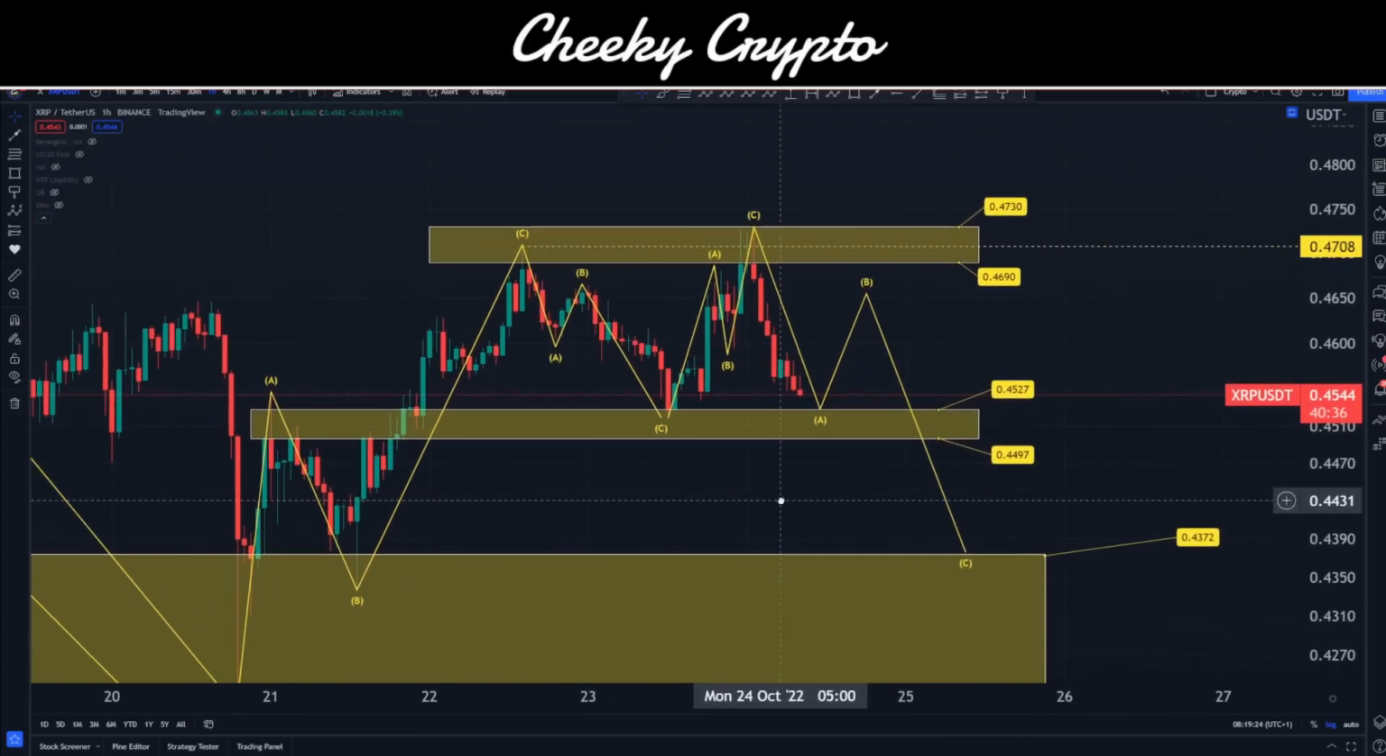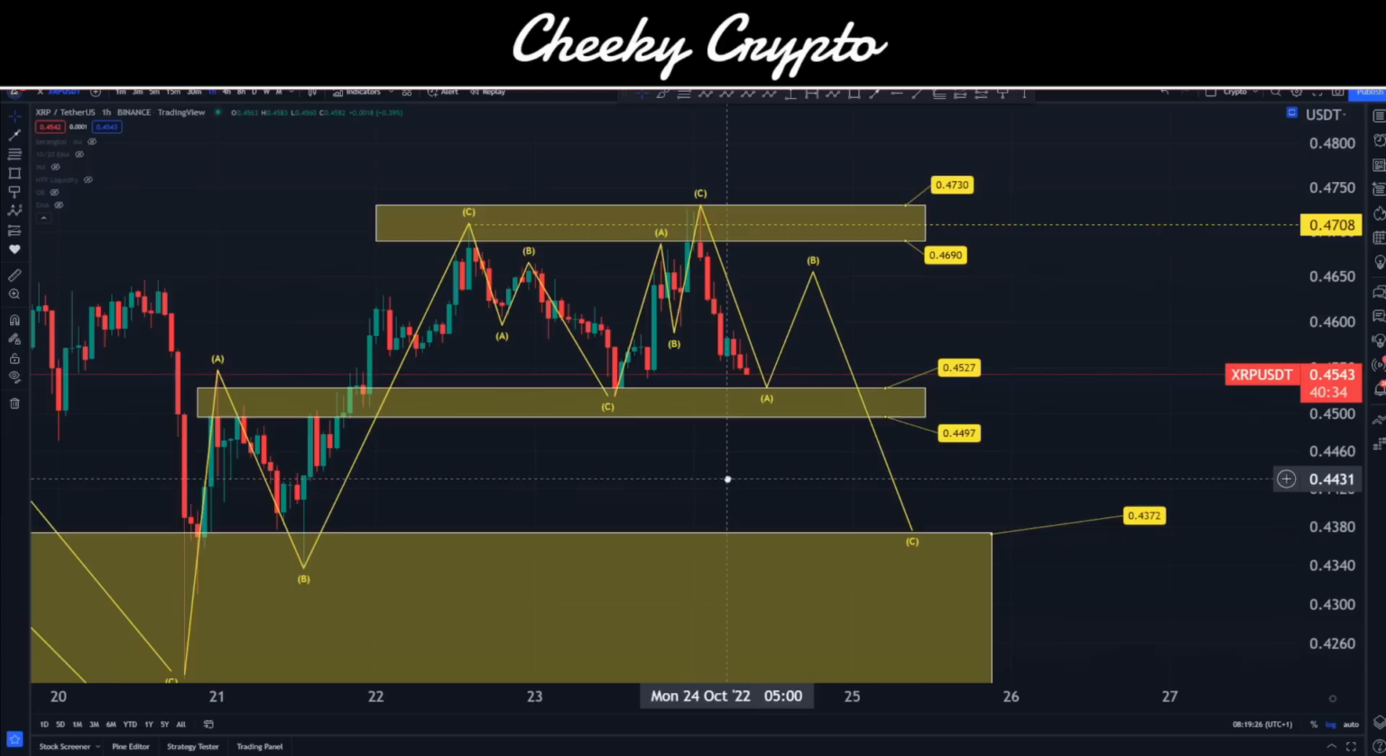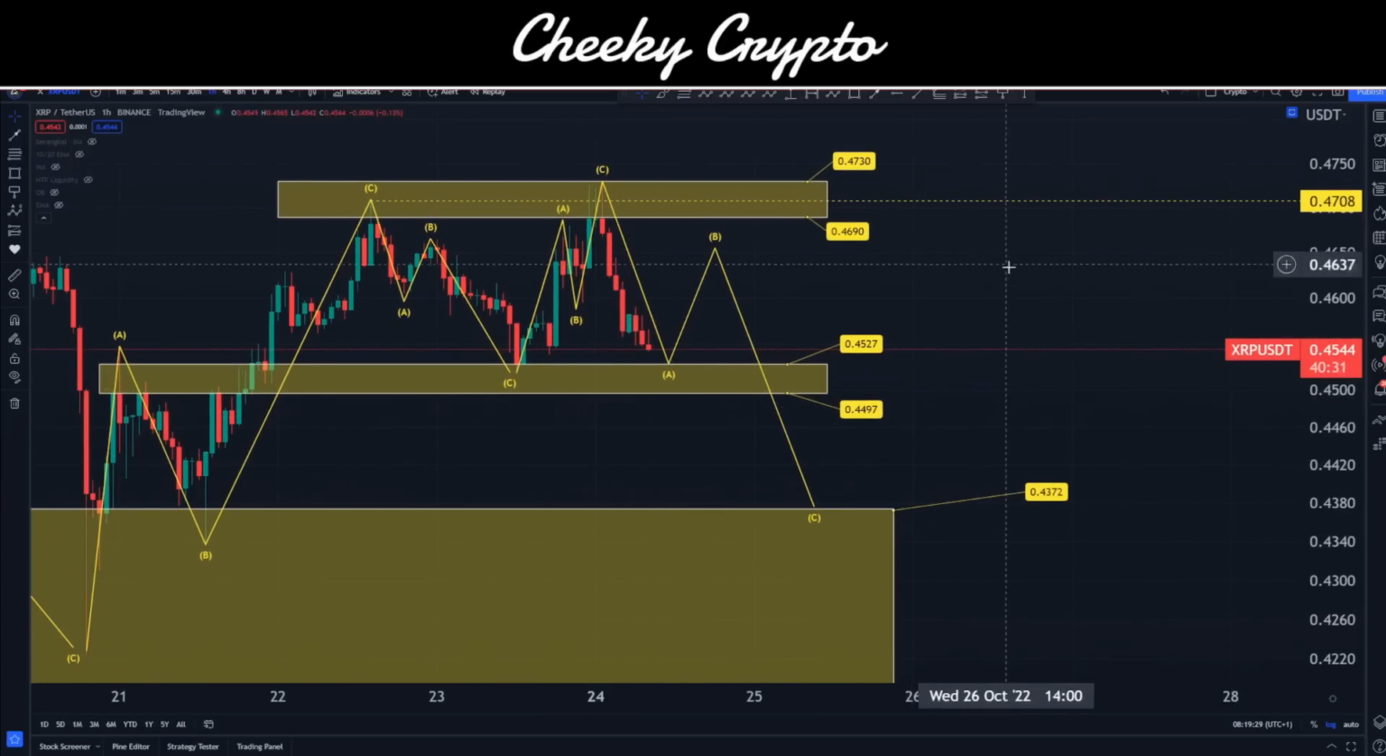And again, we can liken this to a bit of a head and shoulders pattern if we want to, and we'll be able to acknowledge that break of the neckline and so forth.